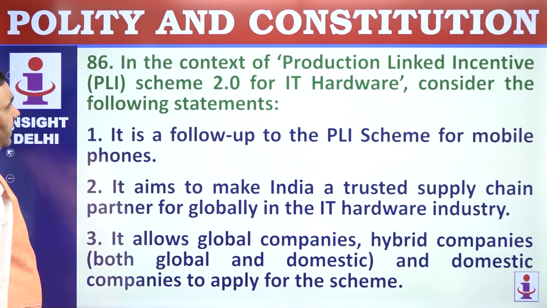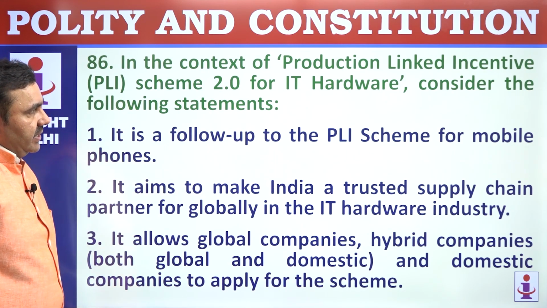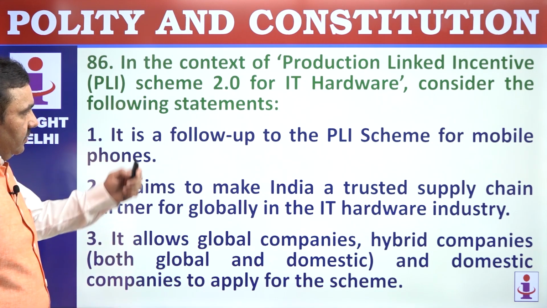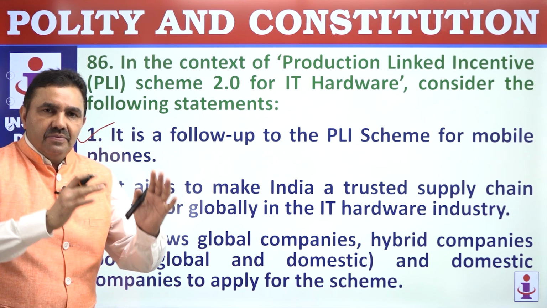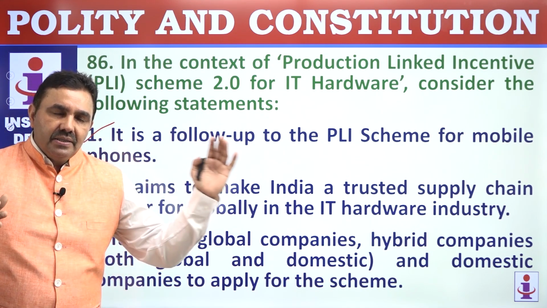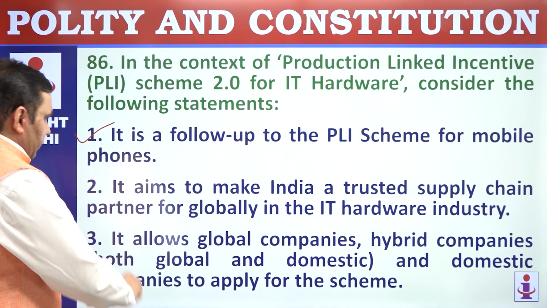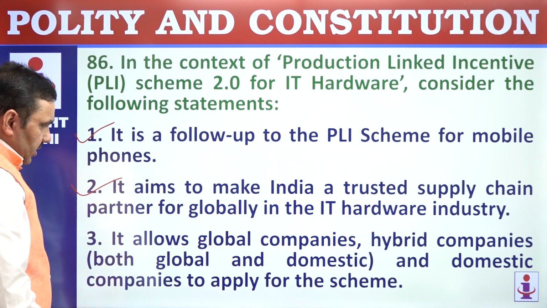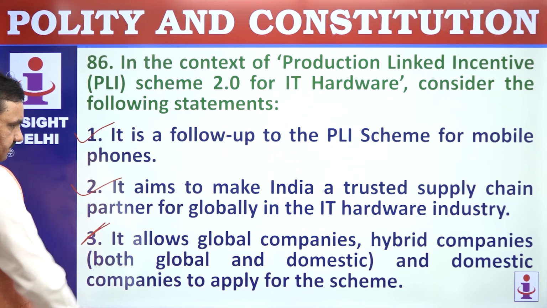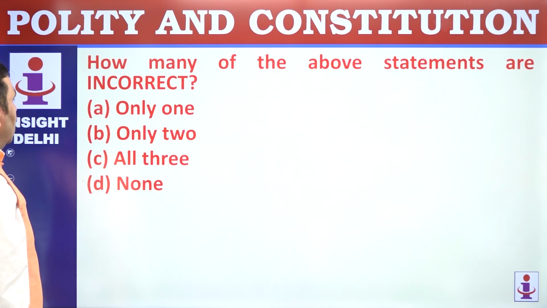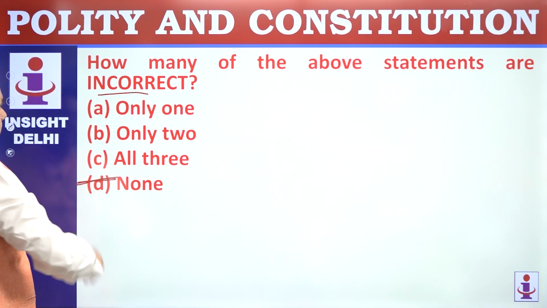C. 86. In the context of production-linked incentive PLI-2 for IT hardware, consider the following statements. It's a follow-up to PLI-1 that was for mobile phones. You know, India is one of the biggest exporters of iPhones, thanks to PLI. It aims to make India a trusted supply chain partner for IT hardware, correct? It allows global companies, hybrid meaning India plus global, NMSC companies to apply, this correct? All are correct here. Incorrect 1. No one is incorrect, so all are correct, D.